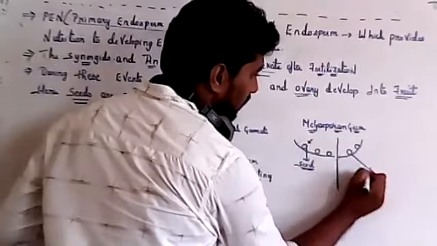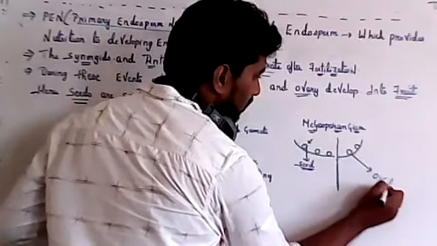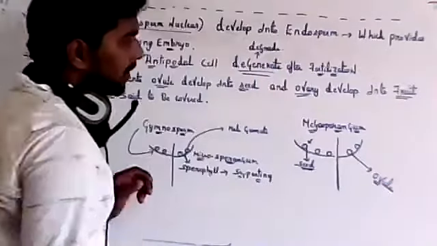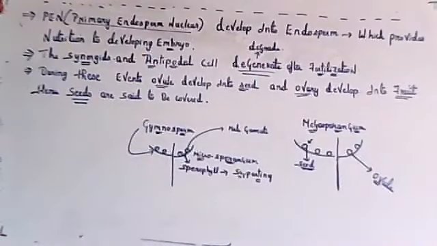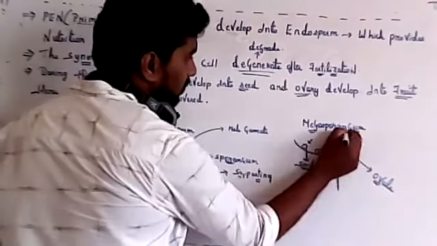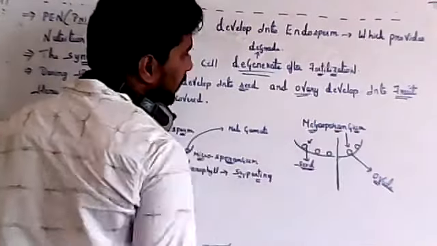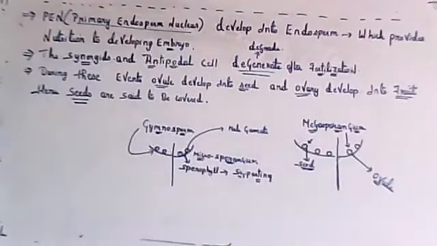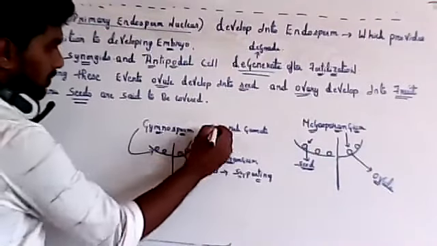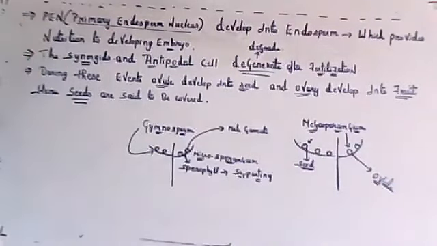Ovules are always exposed outside. Megasporangium is the term used for the female gamete, the ovule, and microsporangium is used for the male gamete.